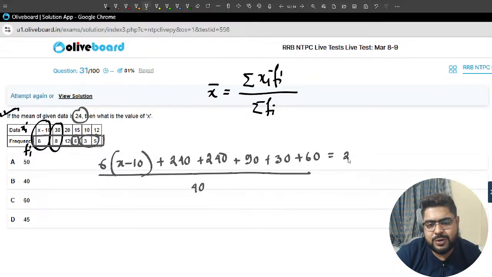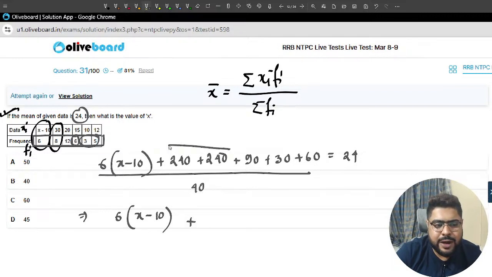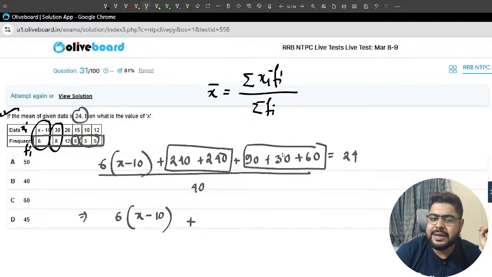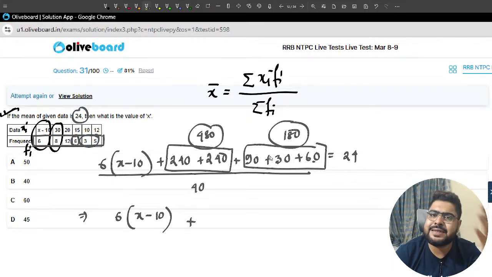This is 24. Sir, 6 times x minus 10 plus. So let's do now, sir, 480. 480 and, sir, 90, 90, 180. You see, like 60 plus 30, 90 plus 90, 180. 180 here, 480 here. Sir, 480 plus 200, sir, 680 minus 20, that is 660.